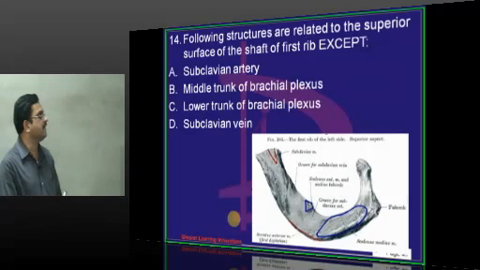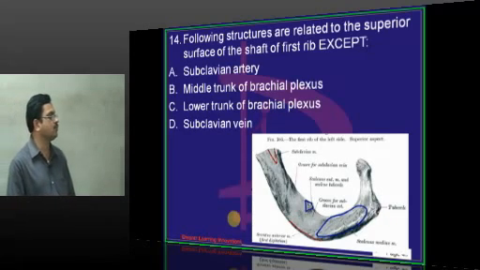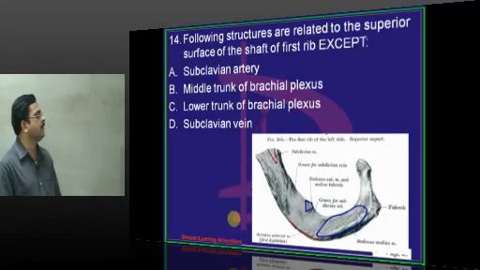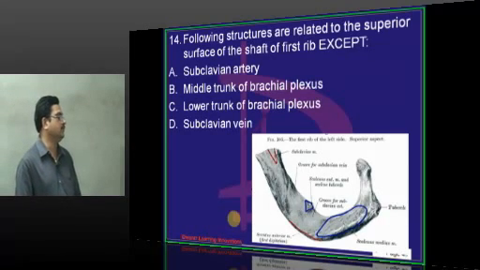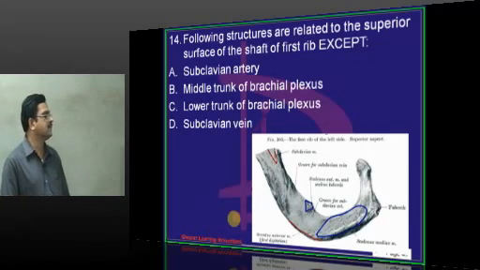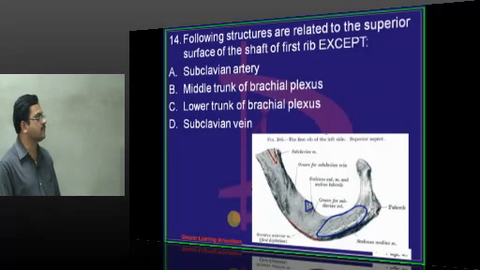So scalenus anterior and scalenus medius are attached to the upper surface of the first rib. The scalene tubercle, which is present on the inner margin of the first rib, is separating the two grooves. The groove in front of the tubercle is for the subclavian vein, and the groove behind is for the subclavian artery. Then you find the lower trunk of the brachial plexus.